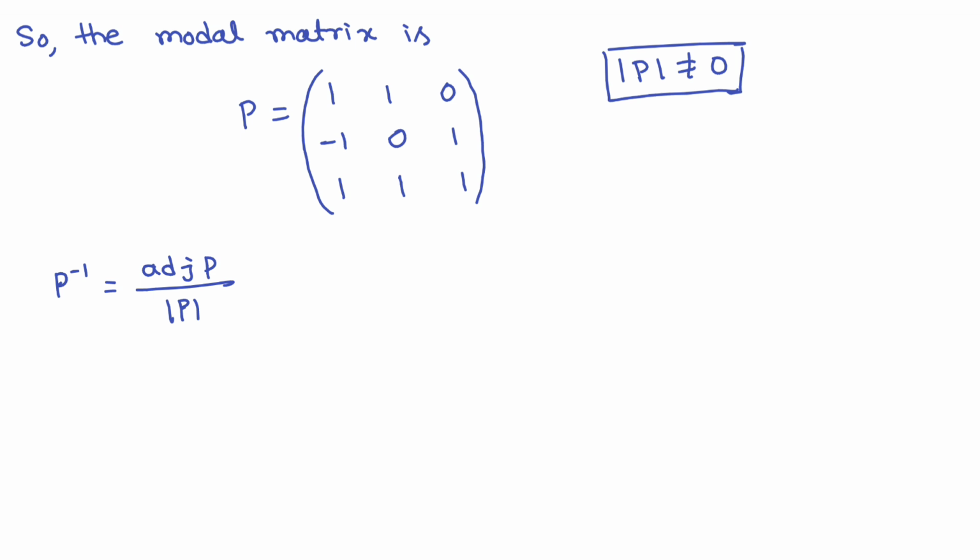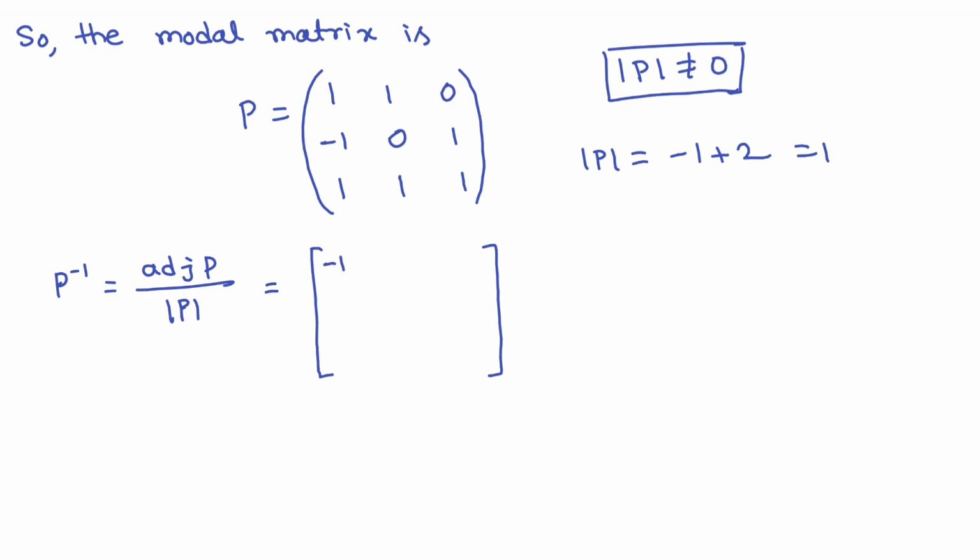So this is equals to, actually what is determinant P? Determinant P equals to, so this will be minus 1 and this is 1 minus minus plus 1, that means 2, so this is equals to 1. So determinant P is equal to 1, and so what will be adjoint of P? So this, first one element, for the element 1, so this minus this, so minus 1.